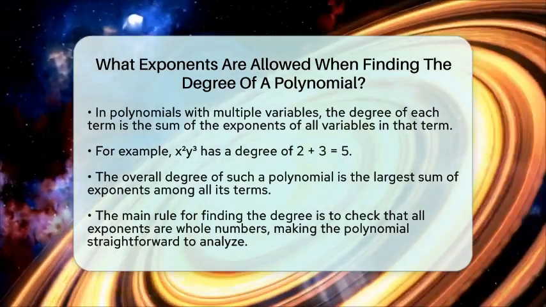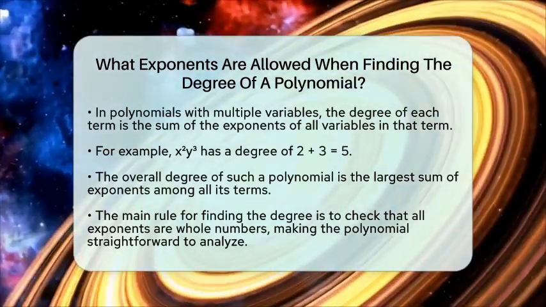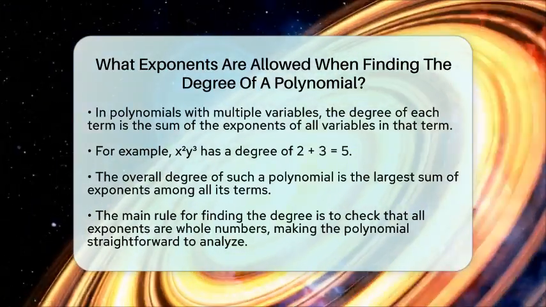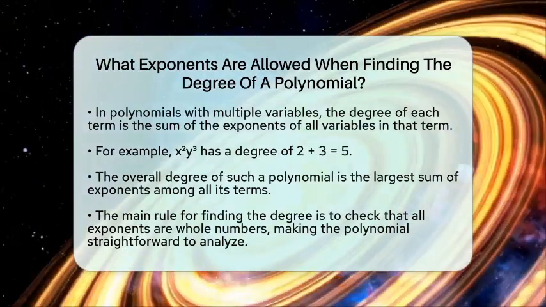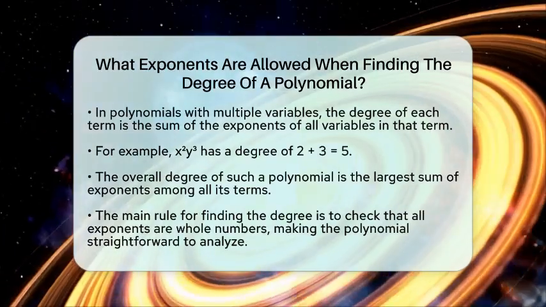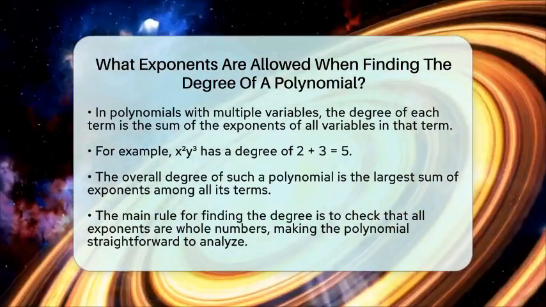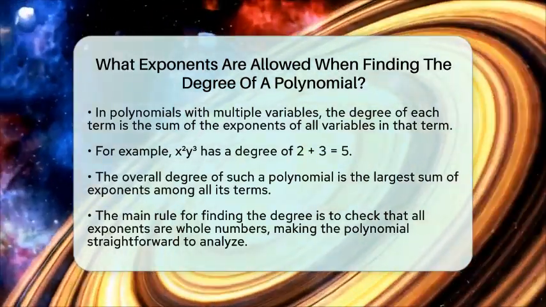Remember, the main rule is that only whole number exponents are allowed when you are finding the degree of a polynomial. This keeps the polynomial neat and predictable, making it easier to work with in algebra. So, next time you look at a polynomial, check the exponents carefully. If they are all whole numbers, you can confidently find the degree by identifying the highest exponent or the highest sum of exponents in the case of multiple variables.